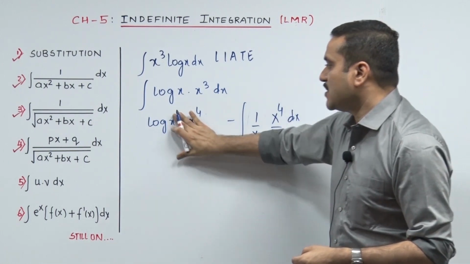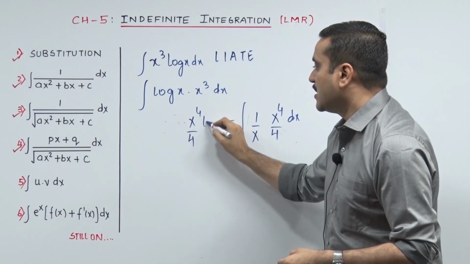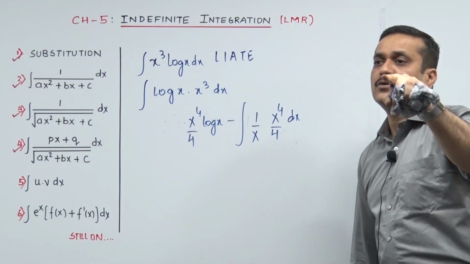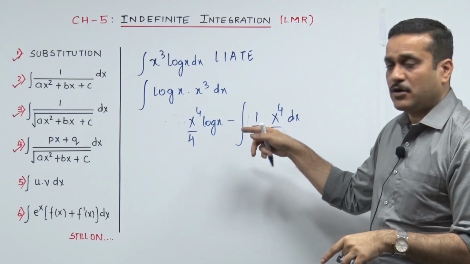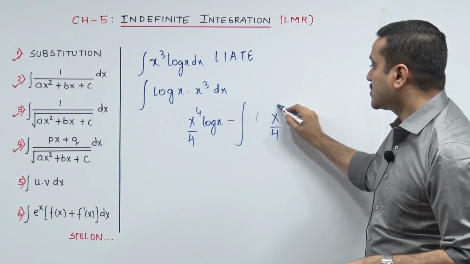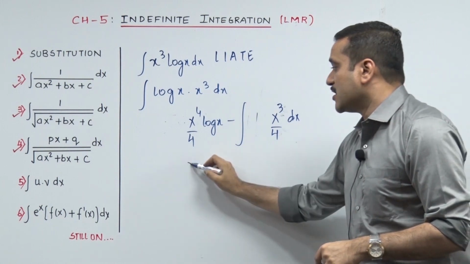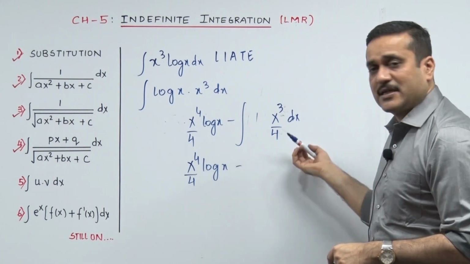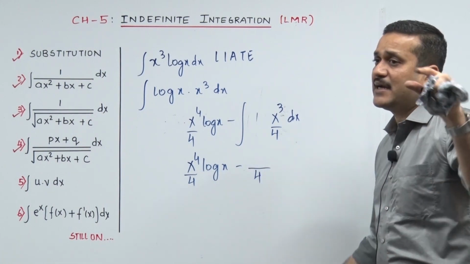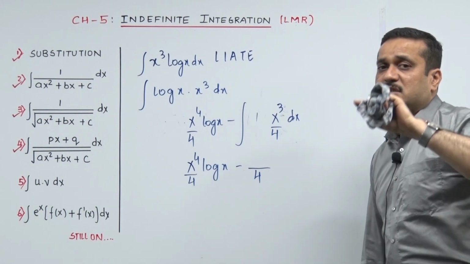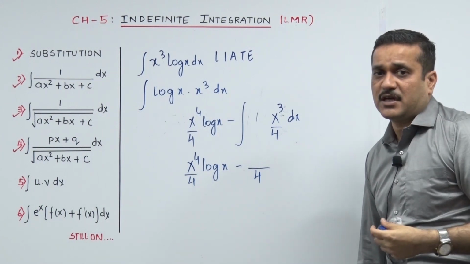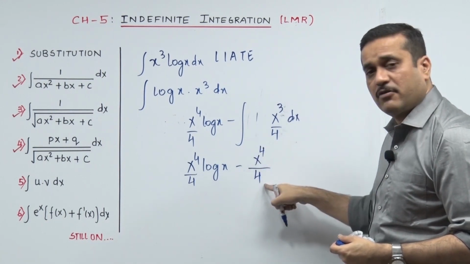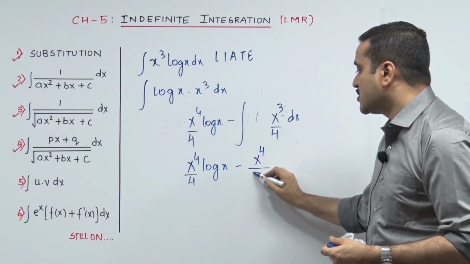Now when you go to the next line, can we rearrange this as x raised to 4 upon 4 log x? Nobody writes log x x. People rearrange it as x log x, so that's what I did here. One x got cut, but the integration is yet to be done. So in the last step, x raised to 4 upon 4 log x as it is, and minus, let's integrate. A constant stays as it is if it is standing by the side of integration. The integration of x cube will go x raised to 4 upon 4. I already have 1 upon 4, and with that the 4 and 4 gel and become 16.